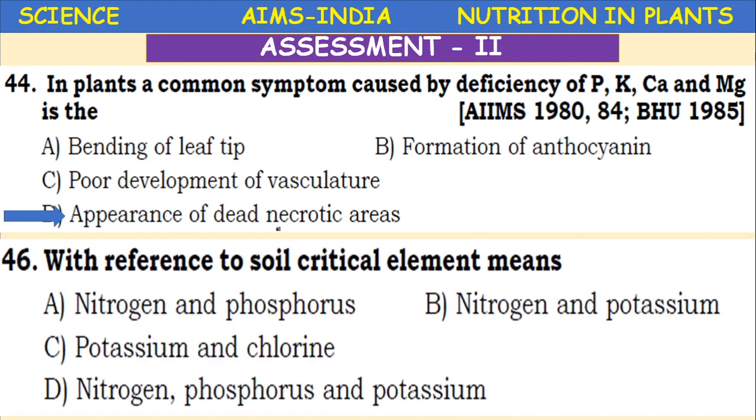Next, with reference to soil, critical elements. What is the meaning of a critical element? Nitrogen, phosphorus, nitrogen, potassium, potassium and chloride.